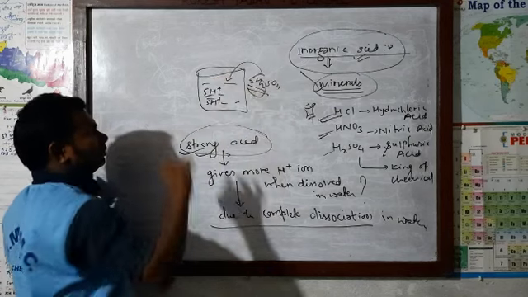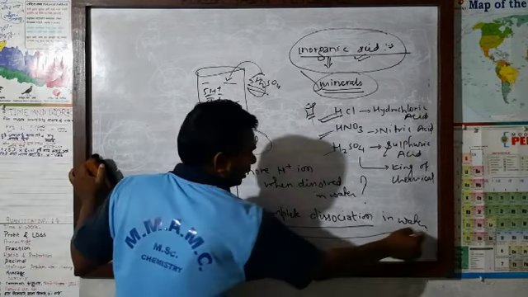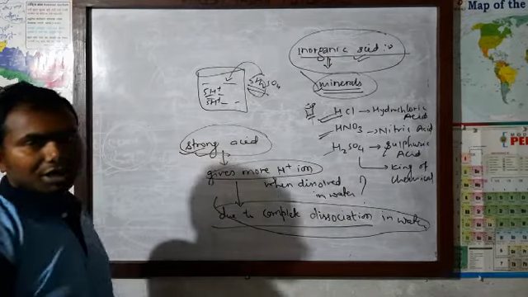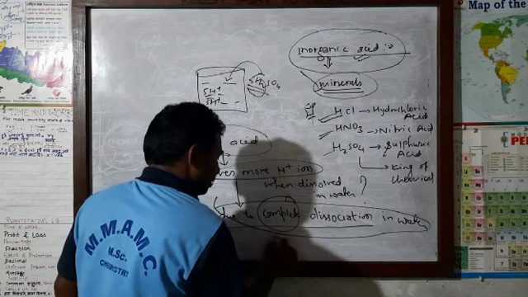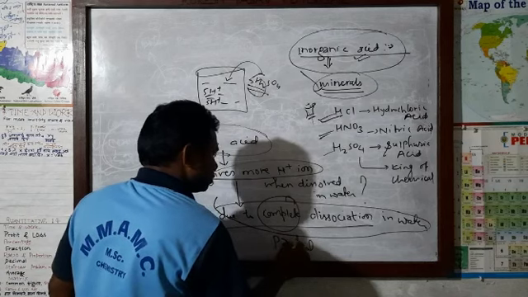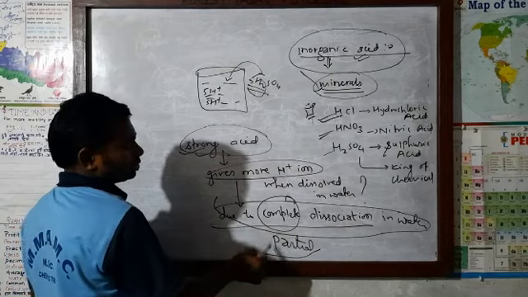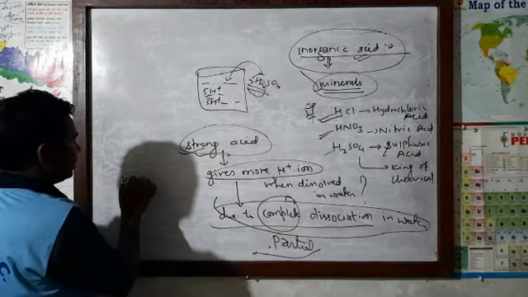All these will be dissociated into their respective ions. Due to complete dissociation in water, it gives more hydrogen ion. But if there is partial instead of complete dissociation of any acid in water, then that acid will be a weak acid.